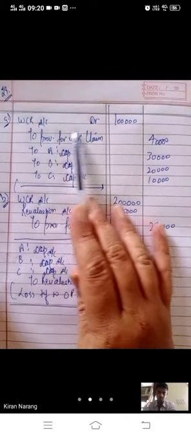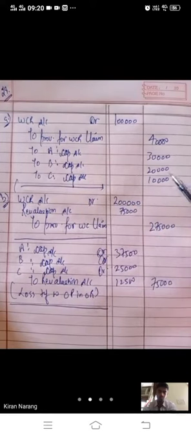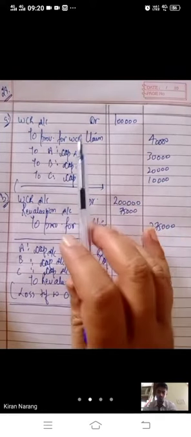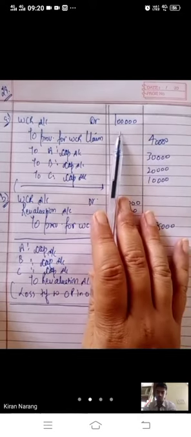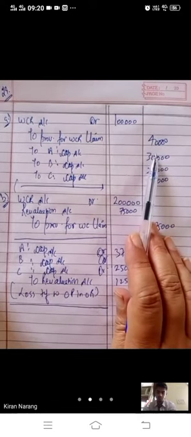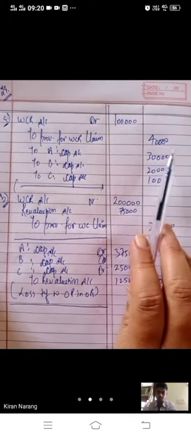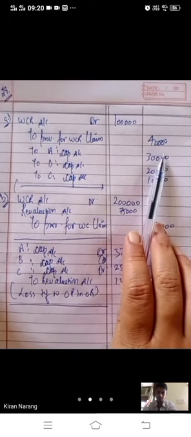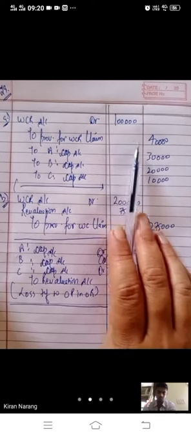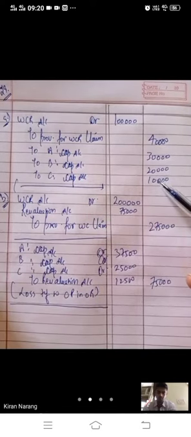Whenever we are having some reserve, we divide it among old partners in old ratio. But if any adjustment is there, we just subtract the value of the adjustment. 1 lakh workman compensation reserve minus 40,000 provision for claim. The remaining 60,000 will be divided among old partners in old ratio.